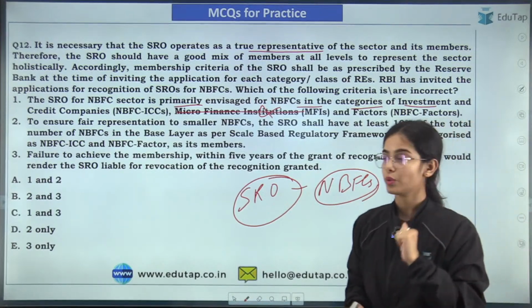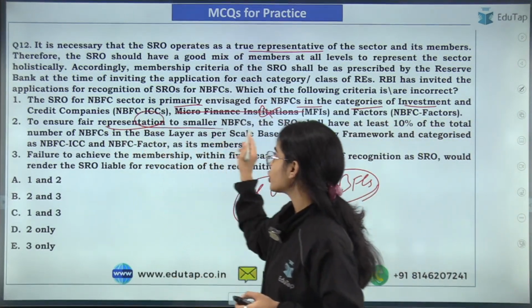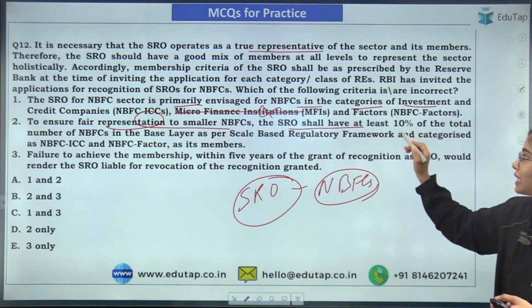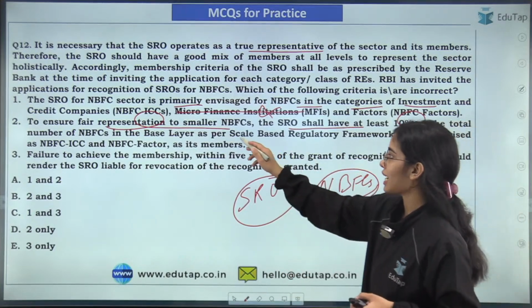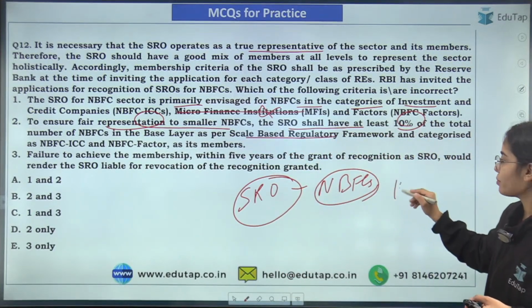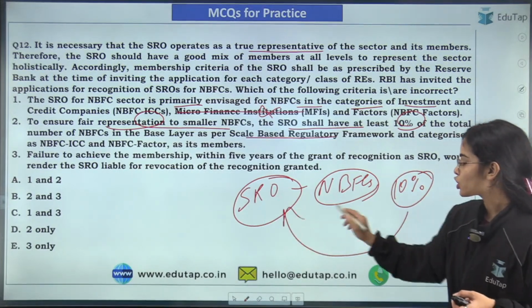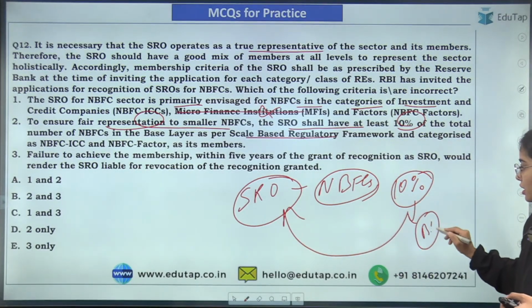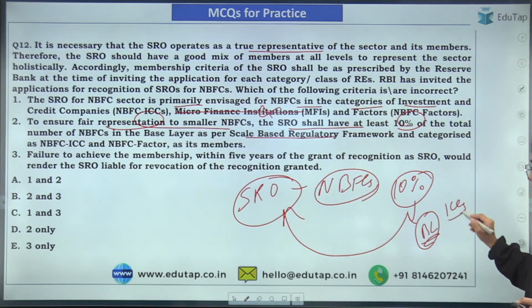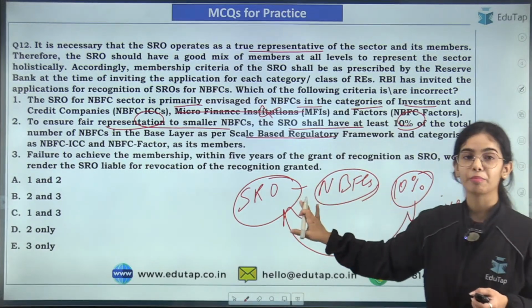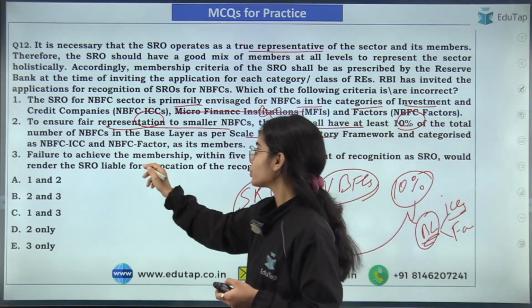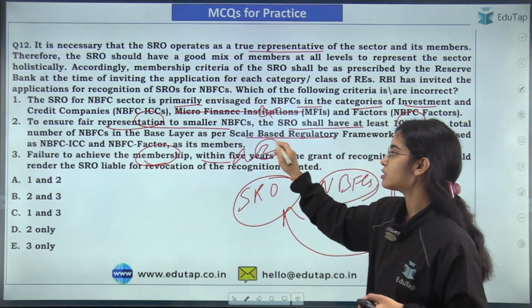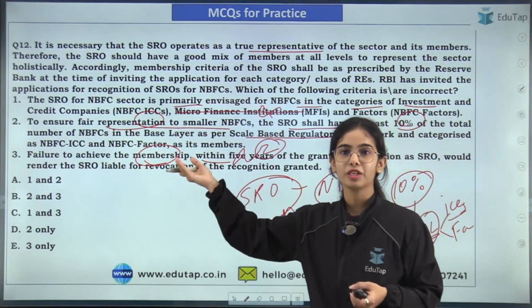To ensure fair representation to smaller NBFCs, the SRO shall have at least 10% of the total number of NBFCs in the base layer as per the scale-based regulatory framework. So 10% of the members under the SRO should come from the base layer, that is the investment and credit companies as well as the NBFC factors that are present in the base layers. 10% of the total members should come from the base layer, from the ICC and from the factor NBFCs. Failure to achieve the membership within 2 years will make you liable for revocation.